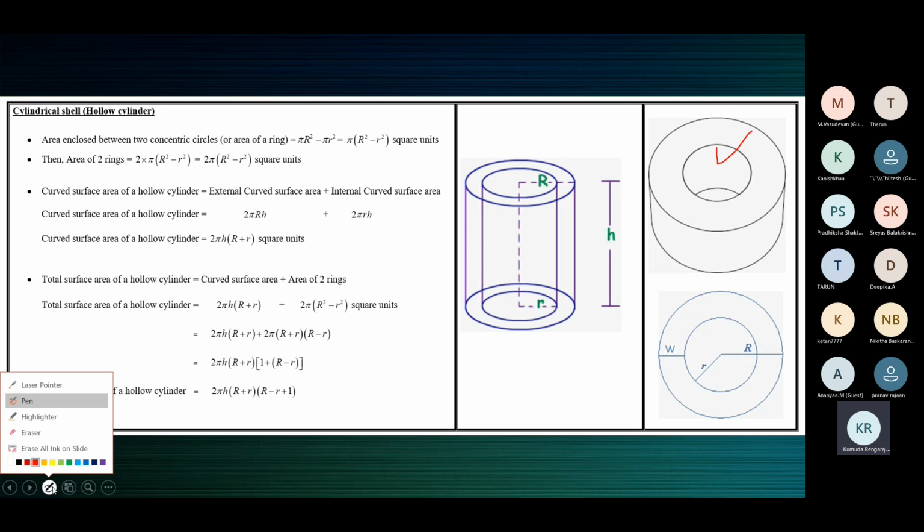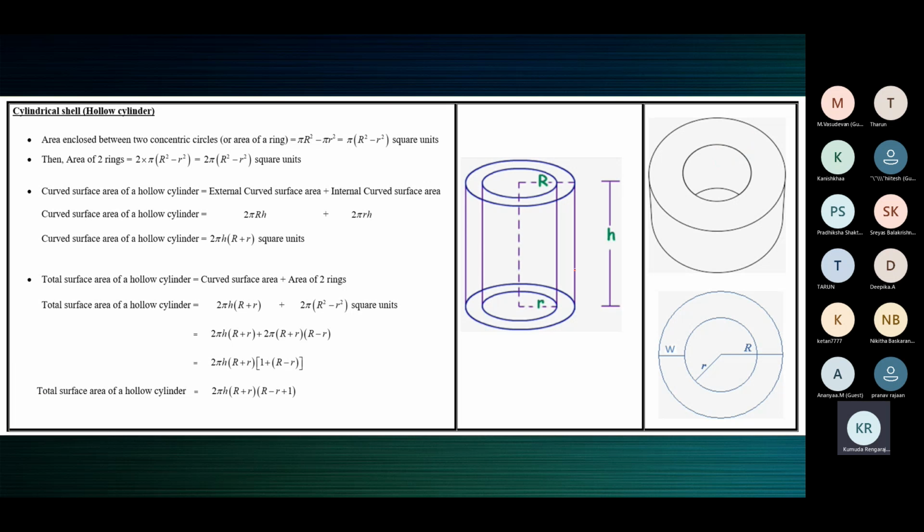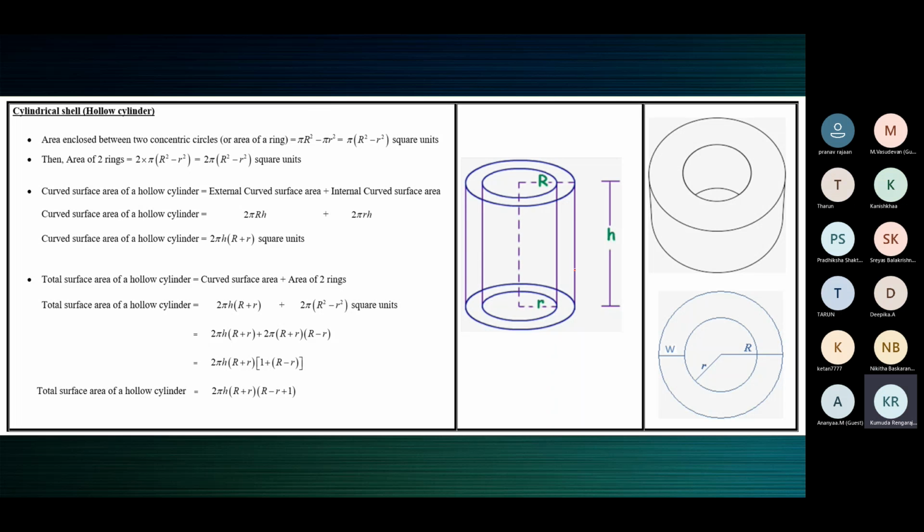Now you have a container of paint and you have a brush. Don't worry about how they look. You have a container of paint and a brush with you. Now, children, tell me, how many faces does a cube have? 6 faces. A cuboid also has 6 faces. Now, what you're going to do is paint this cylindrical shell all over.